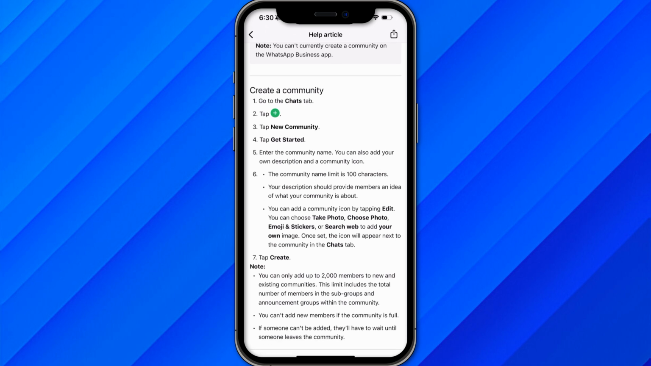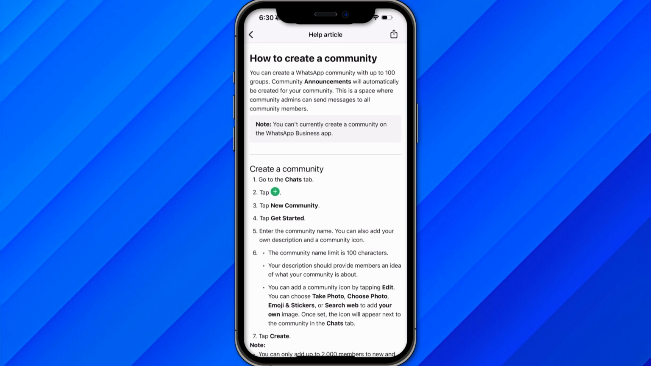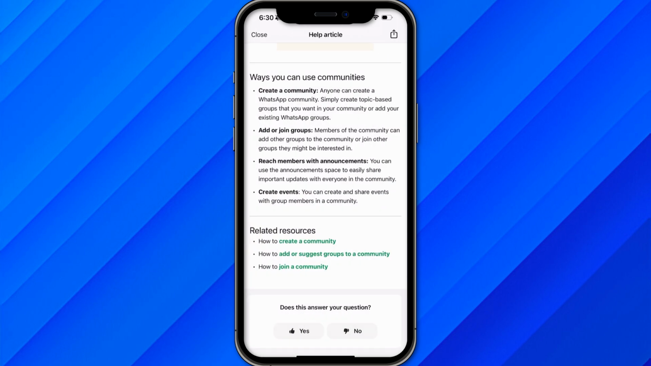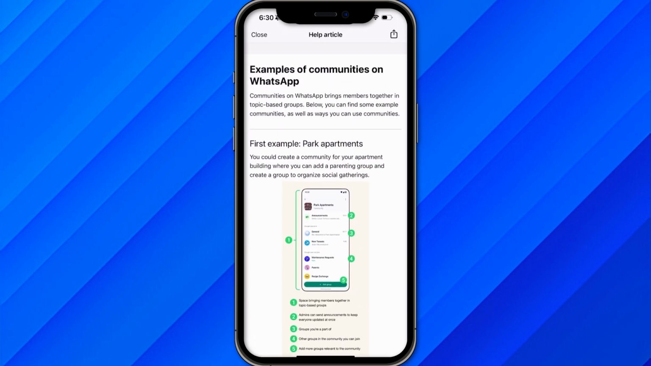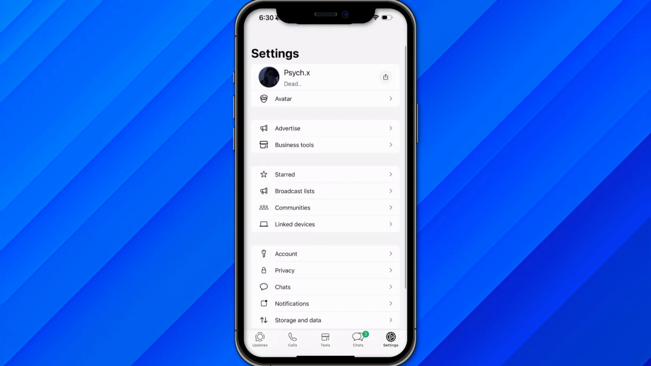If we want to create a community, the process is pretty simple. You just click on the plus button, new community, and get started inside the simple WhatsApp. But if we talk about WhatsApp Business, we can't see this option because it is not added to WhatsApp Business right now by Meta. So that is all about why we can't create the community, or how we can create a community inside the simple WhatsApp. So that is all about it.